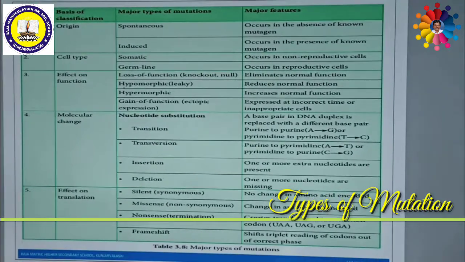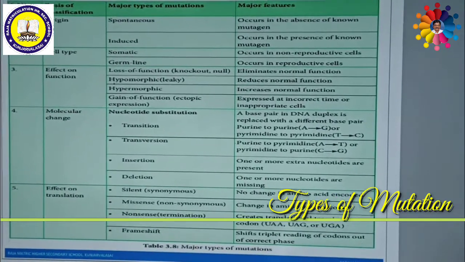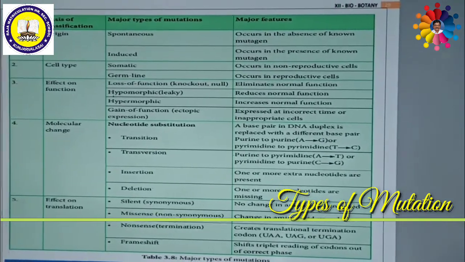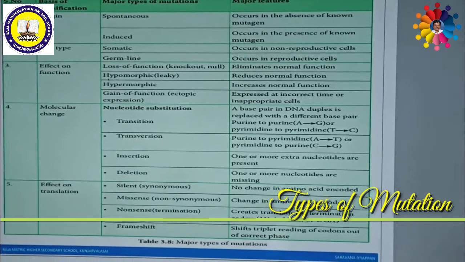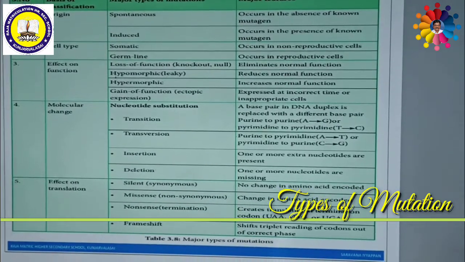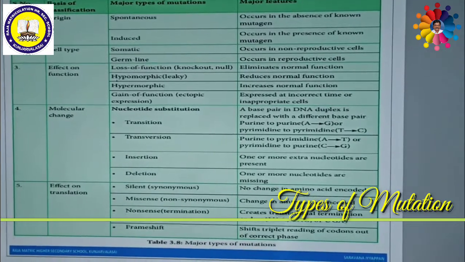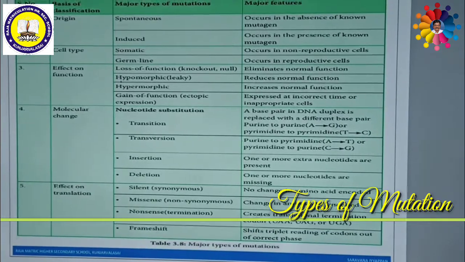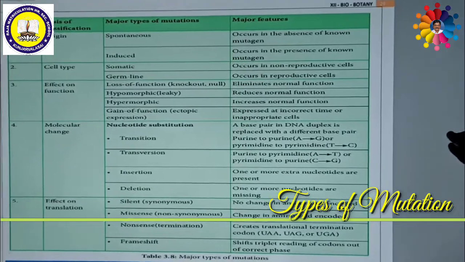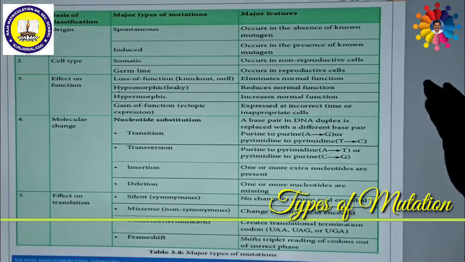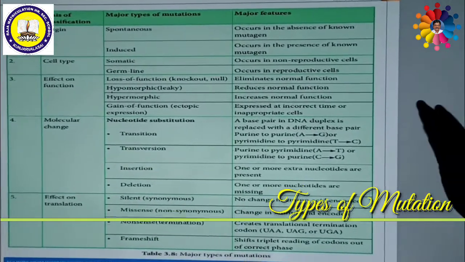This mutation might be caused by various substances or various agents. The agents which are responsible for mutation are called mutagenic agents, or mutagens. Basically there are two types of mutagenic agents: physical mutagenic agents and chemical mutagenic agents. We shall discuss the types of mutagenic agents in detail later on. Before that, we are going to discuss the types of mutation.